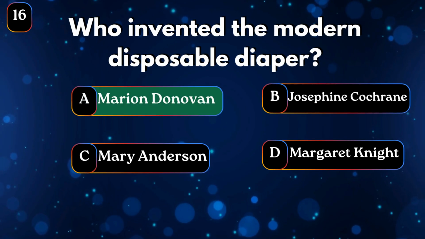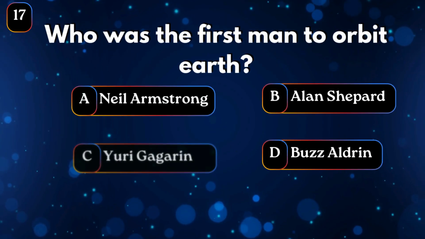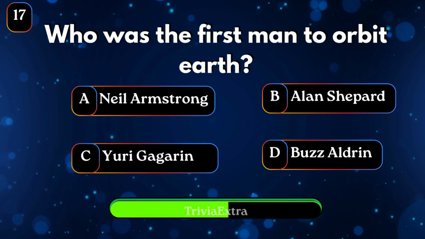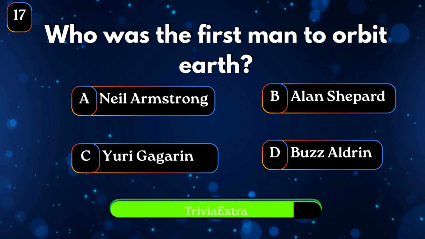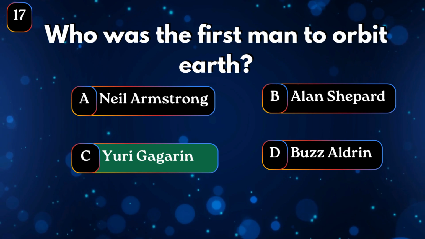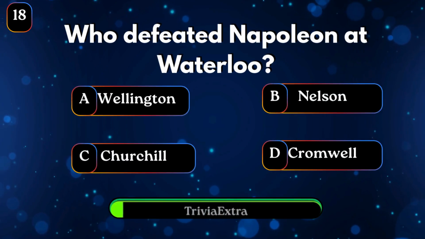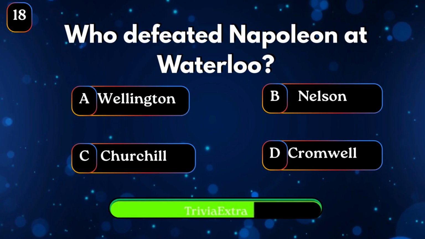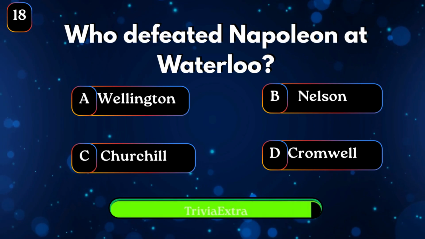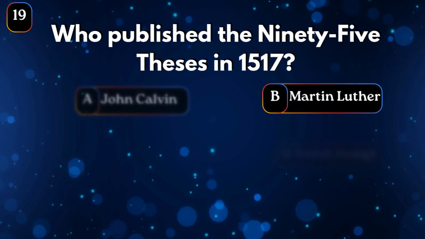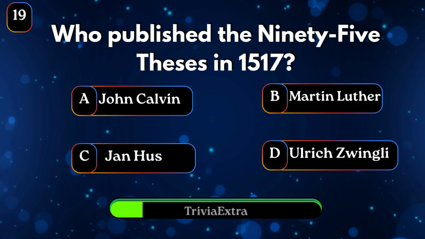Marion Donovan. Who was the first man to orbit Earth? Yuri Gagarin. Who defeated Napoleon at Waterloo? The Duke of Wellington. Who published the 95 Theses in 1517?